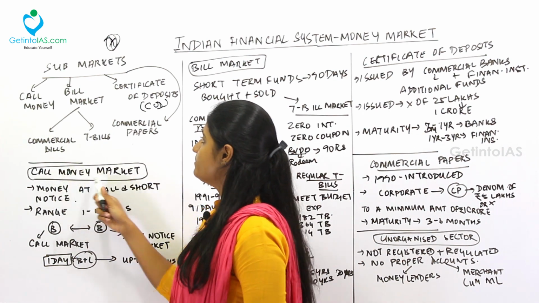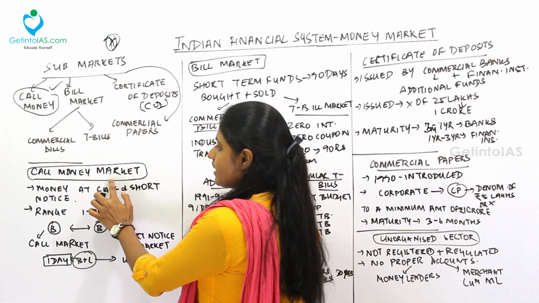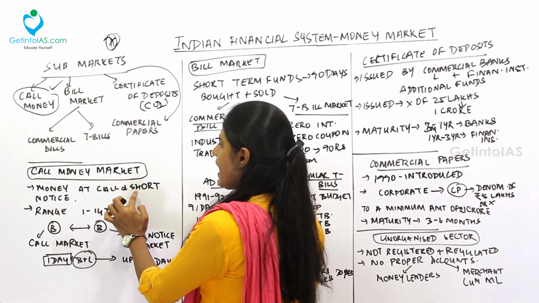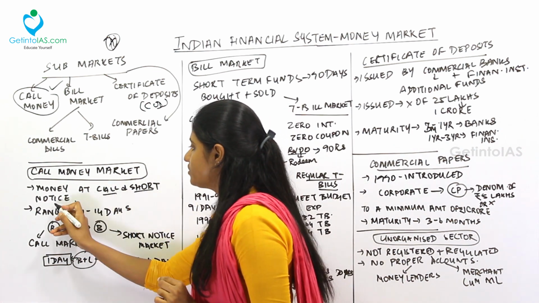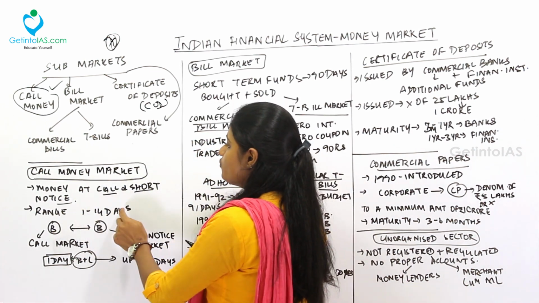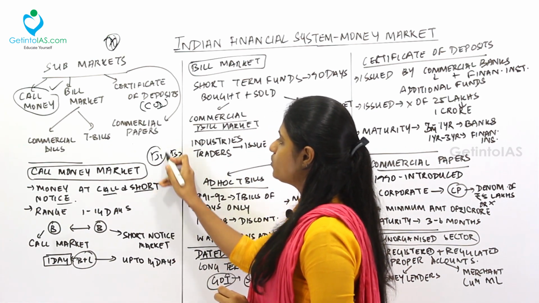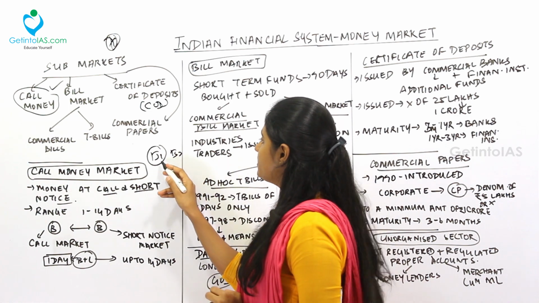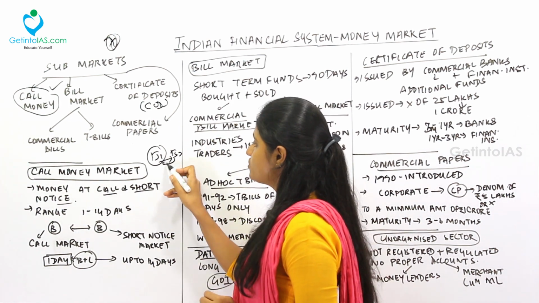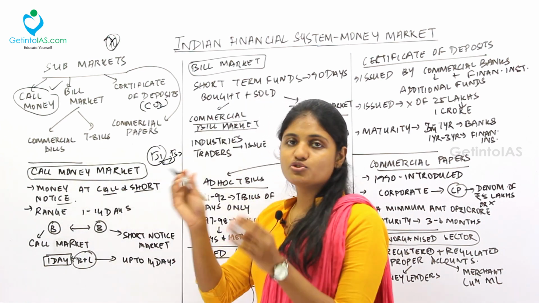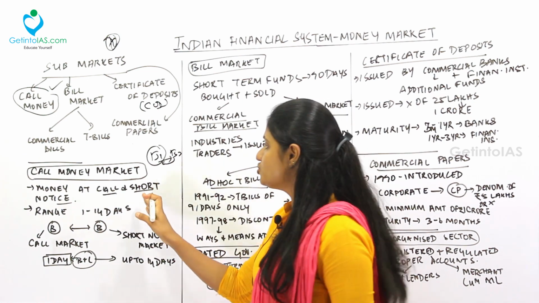First thing, the call money market. So this is called the call money market. We'll deal with it. Under the call money market, it is the money at call and short notice. Very important thing, it is the money at call or short notice. Fine. It ranges from 1 to 14 days. See, for example, bank 1 and bank 2. Bank 1 is in need of money, so it asks from bank 2. So bank 2 lends the money to bank 1. So this is called the call money market. So the transactions between bank 1 and bank 2 is called the call money market at short notice.